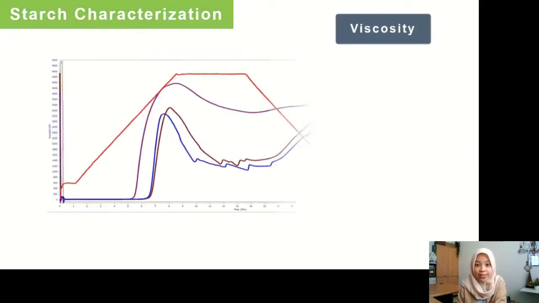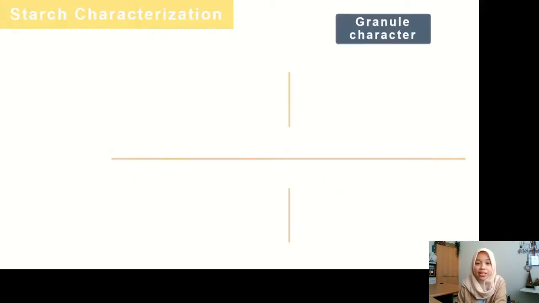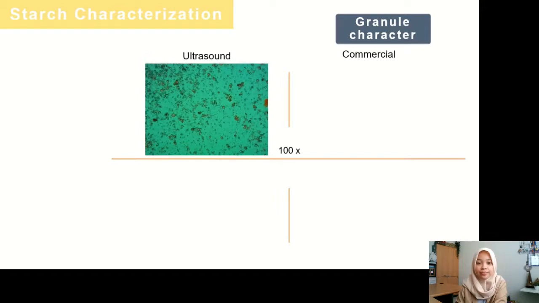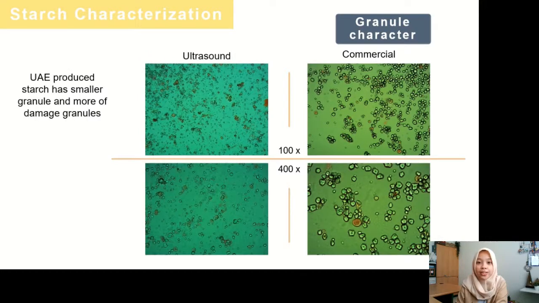For the viscosity, ultrasound-produced starch also resulted in lower viscosity compared to the commercial starch. Observation of the starch granules using a microscope showed that a smaller size was found in the ultrasound-produced starch, and it had a lot more damaged granules compared to the commercial starch.